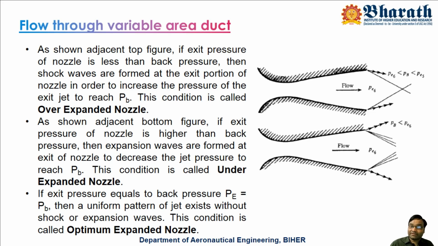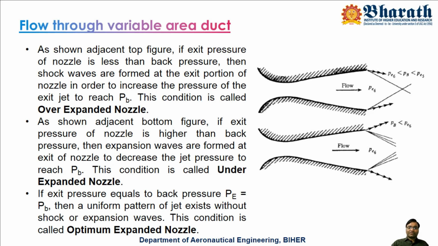We are saying a shock wave is a single wave. Expansion waves always happen as a group of waves, not single. So expansion waves will form and the flow will expand enormously after the nozzle exit. Here the jet pressure is more than the outside pressure. Outside pressure is back pressure or ambient pressure. Such a condition is called underexpanded nozzle. The nozzle has not expanded properly, so it is underexpanded.